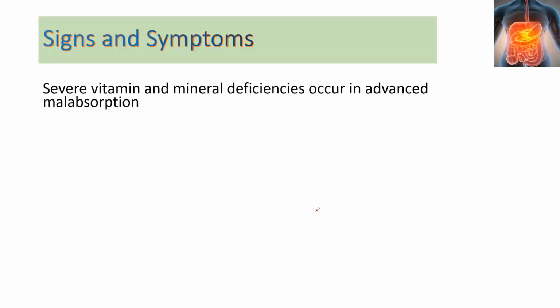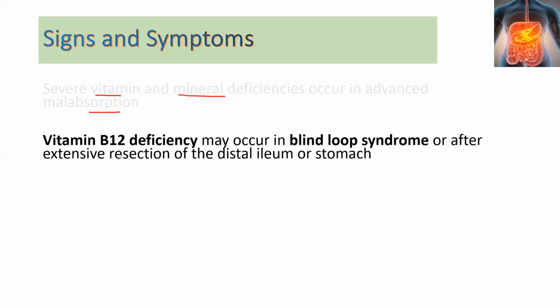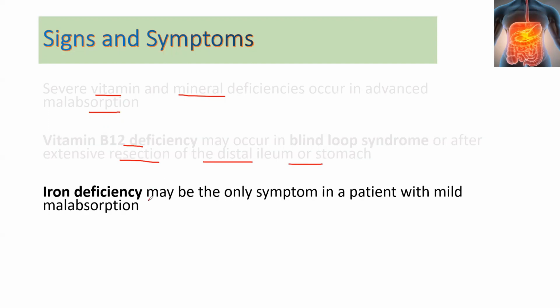And other symptoms, when there is advanced malabsorption, we see that there are severe deficiencies of the vitamins and minerals. When there is distal ileum or stomach resection, there is vitamin B12 deficiency, because vitamin B12 is absorbed mostly in the distal small intestine, and when there is only mild